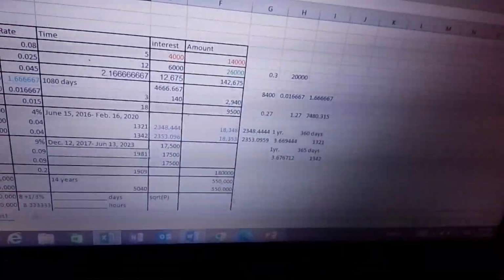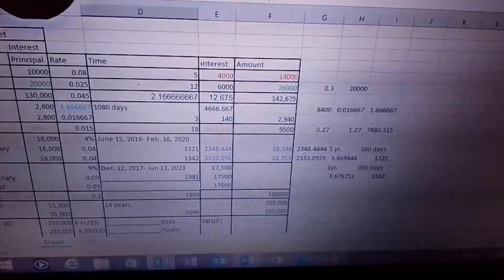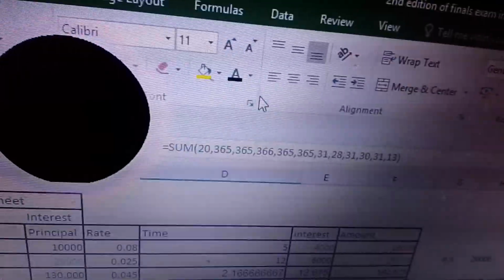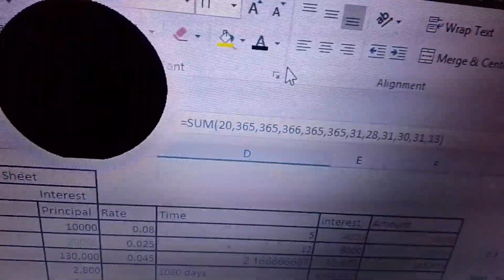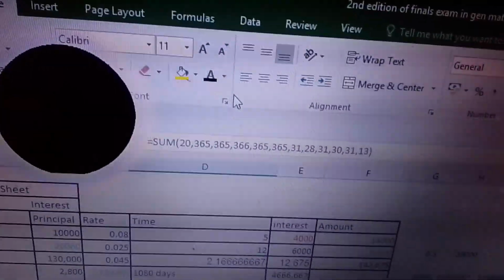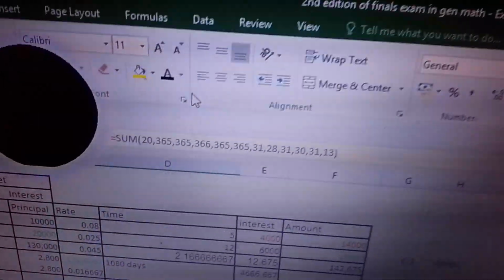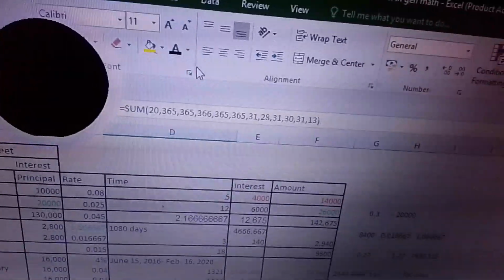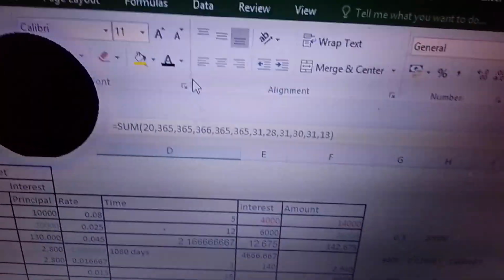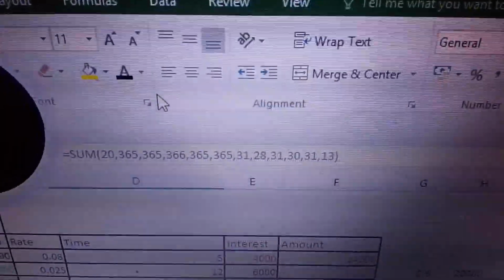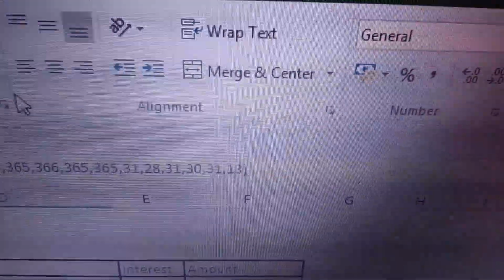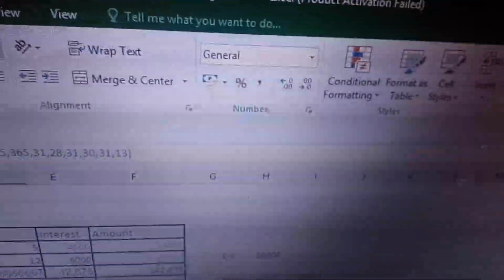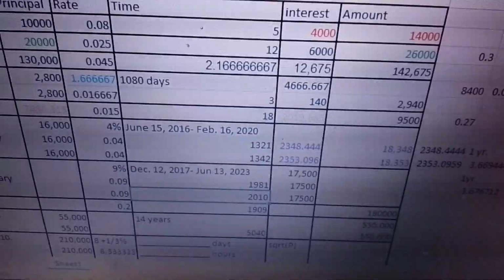Now for the exact, I did sum. So what I did here, we summed everything. Start from December 2017, that's worth 20 days, 20 days in December 2017. Then 365 for 2018. And then we have 2019. And then 2020, 366 because 2020 is a leap year, since there is a February 29. 2021, 2022, then 2023, January, February, March, April, May, June. So therefore, how many days is that altogether? We should have a sum of 2,010 days.